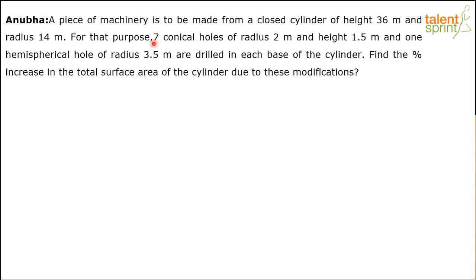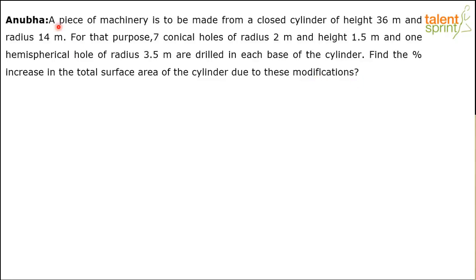For that purpose, 7 conical holes of radius 2 meter and height 1.5 meter and 1 hemispherical hole of radius 3.5 meter are drilled in each base of the cylinder. Find the percentage increase in the total surface area of the cylinder due to these modifications.